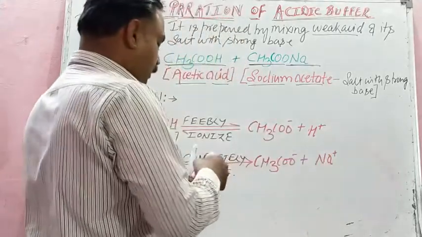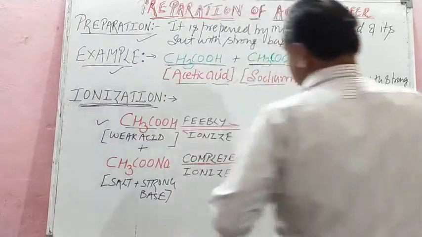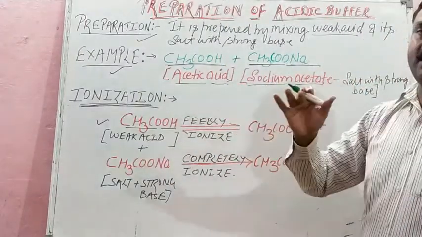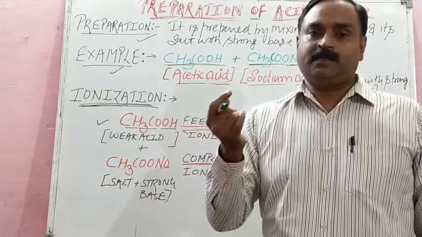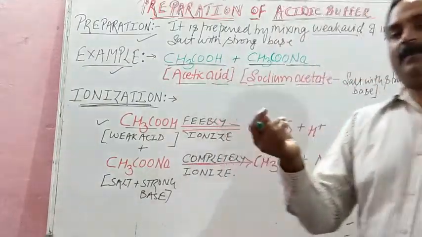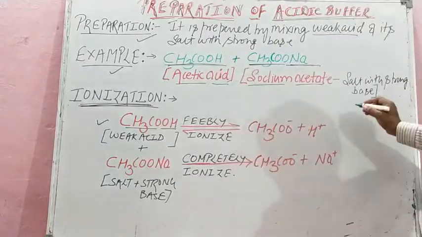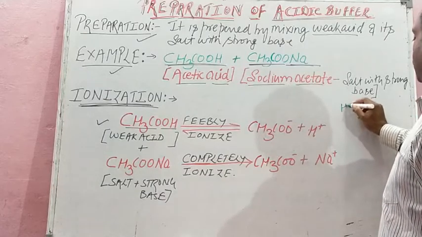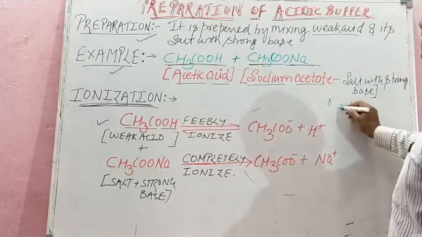Now coming to the very concluding and interesting part, let us study the mechanism. You told that buffer is a solution of ionic compound which resists change in the pH by addition of little amount of acid or base. So let us see, if we add little amount of acid, say HCl, a little drop in this solution, then what happens, children?